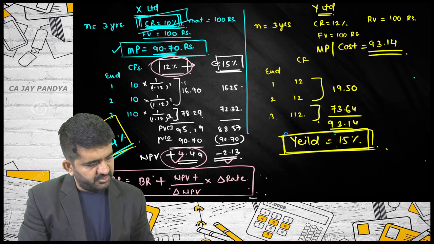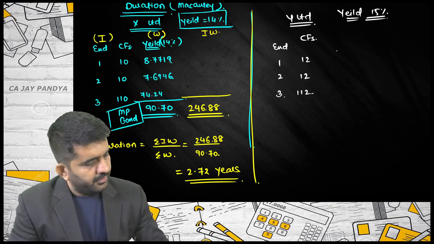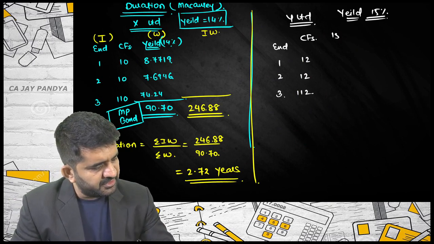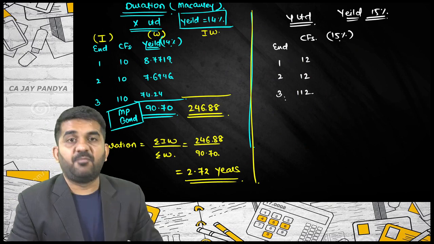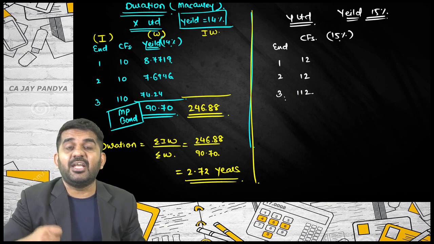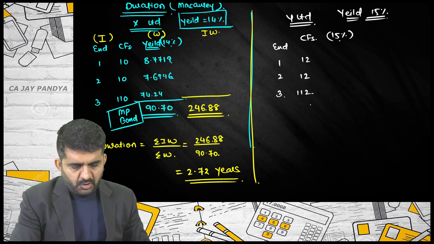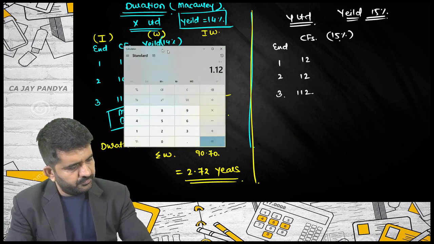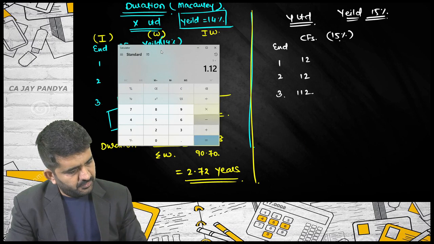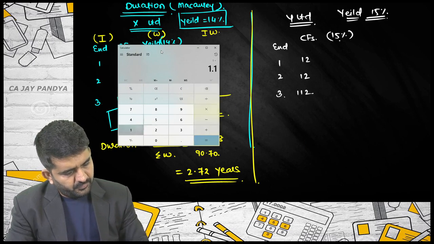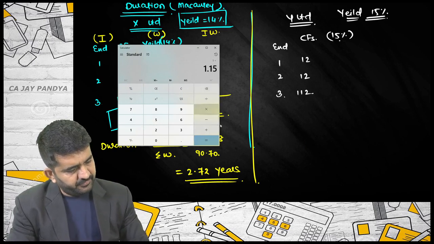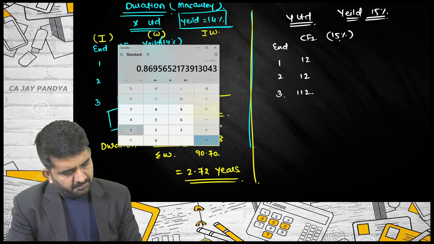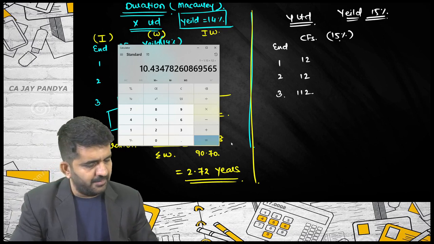Let me verify, yes. Yield is 15%. I am discounting the cash flow at 15%, but here I'll be writing all the figures. So it will be 1 divided by 1.15 multiplied by 12, which is 10.43.